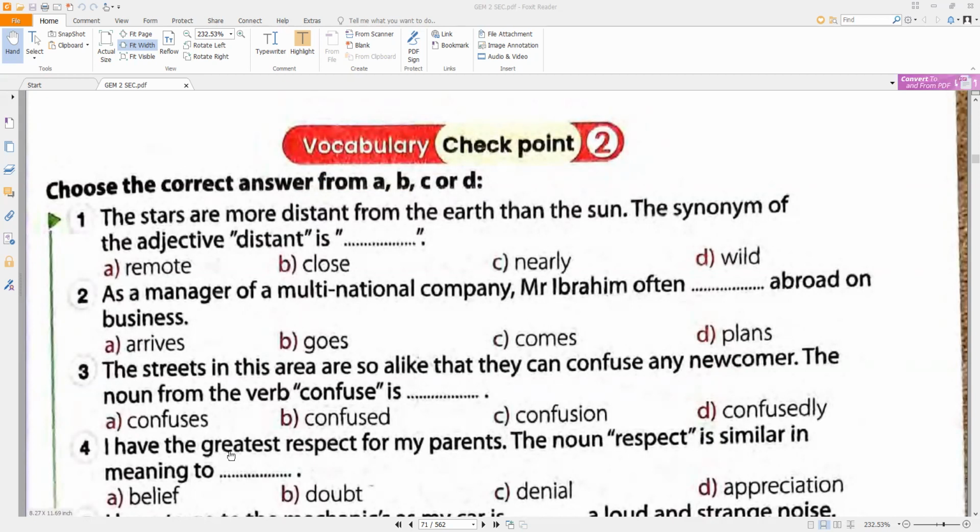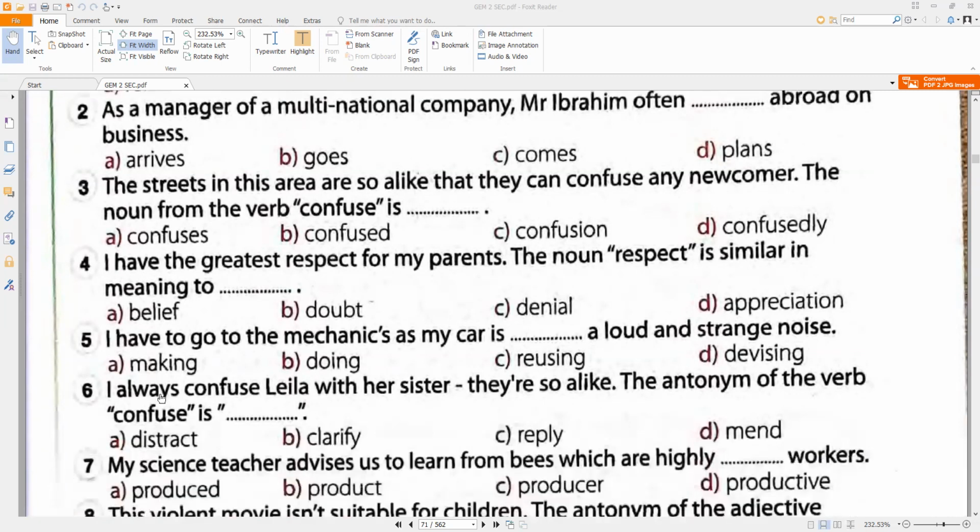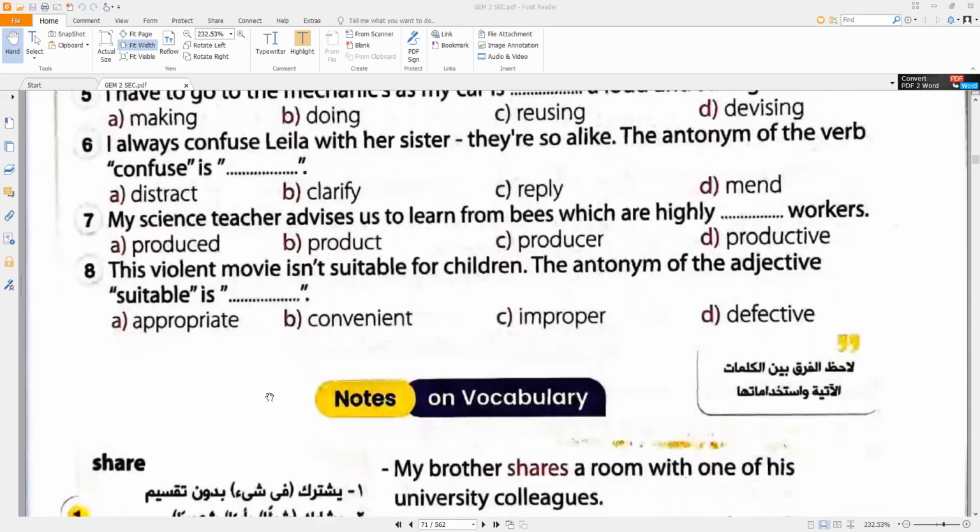I have the greatest respect for my parents. The noun respect is similar in meaning to belief, no, doubt, no, denial, no, great. So it's appropriate. Actually, I'm sorry, appreciation. I have to go to the mechanic as my car is making a loud and strange noise. Great, making noise. The antonym of the verb confuse is clarify. Great, to explain. So you can see that everything is easy for you.